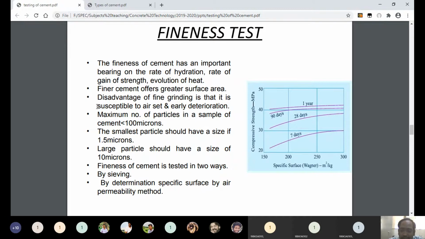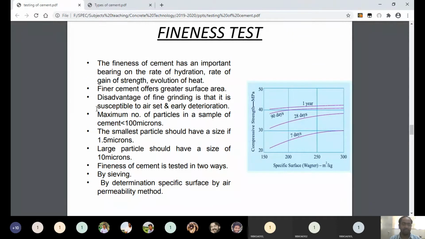Can anybody say how many micrometers is equal to 1 meter? Who can answer? Like 1000 millimeters is equal to 1 meter. 100 centimeters is equal to 1 meter. In the same way, how many micrometers is equal to 1 meter? Okay. 10 to the power of 6 micrometers is equal to 1 meter. It means 10 lakh micrometers is equal to 1 meter.